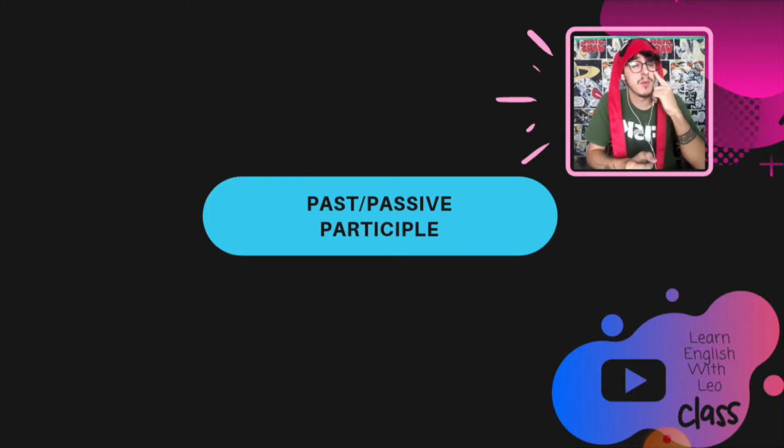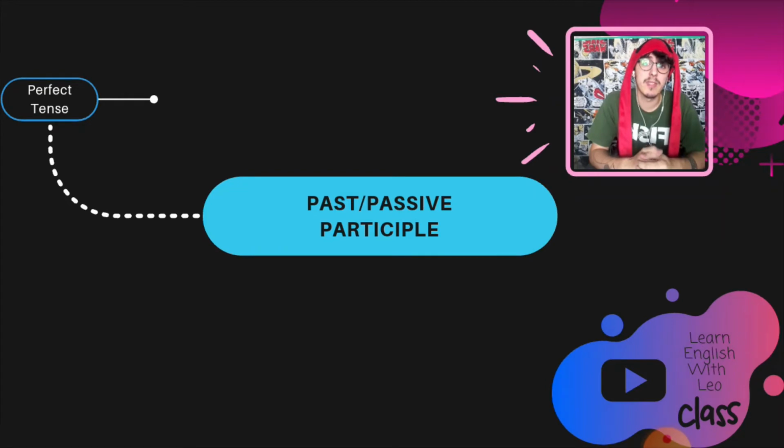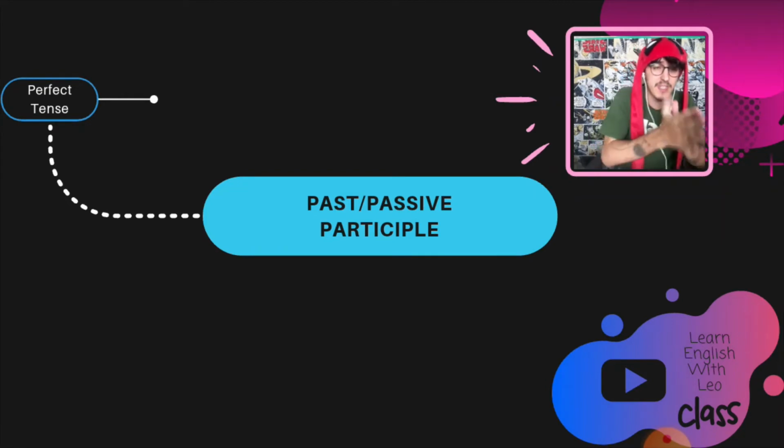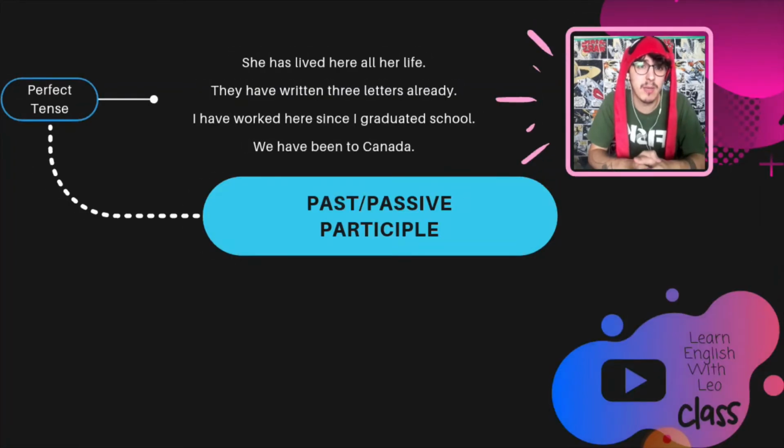So let's see when we use the past participle or passive, like the name says. The first one is when we have the perfect tense. Guys, the perfect tenses have a kind of conjugation with the auxiliary have, right? Let's see some really quick examples.